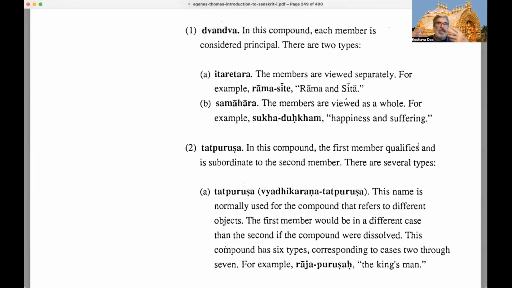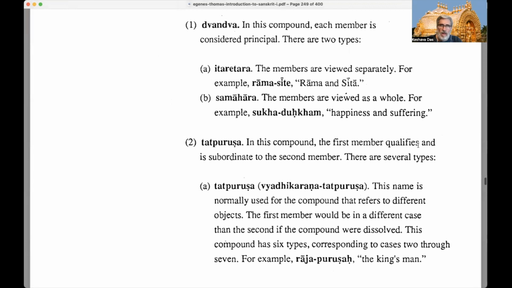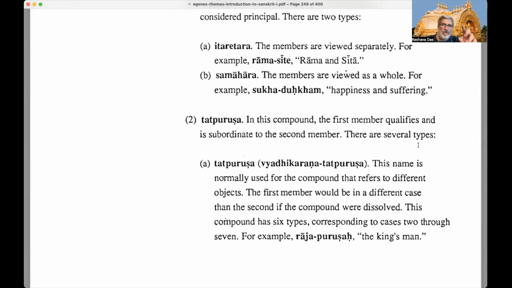But we usually think of happiness and distress, as Krishna says in the Gita, right? Happiness and distress. So sukha dukkha as a sort of compound of feelings, happiness and distress. Okay, so I'm not sure if he explained it in a more detailed way. This deserves a little bit more analysis about the difference between itaretara and samahara Dvandva compounds. In any case, they're Dvandvas, both compounds where both of the words are principal. You can't take one without taking the other and have the meaning stay the same.